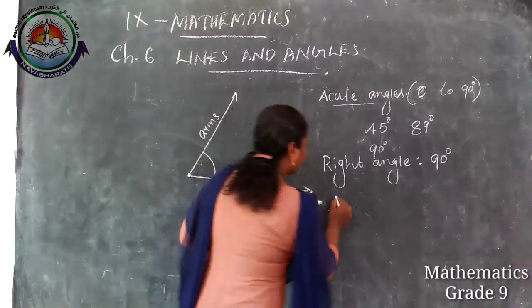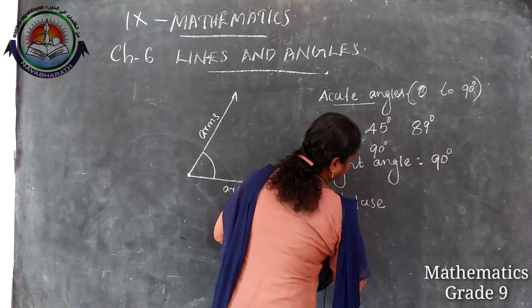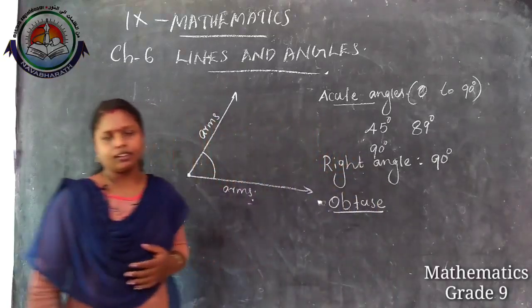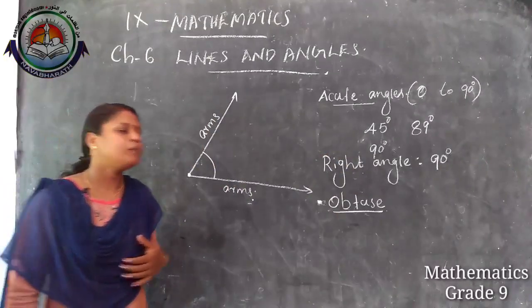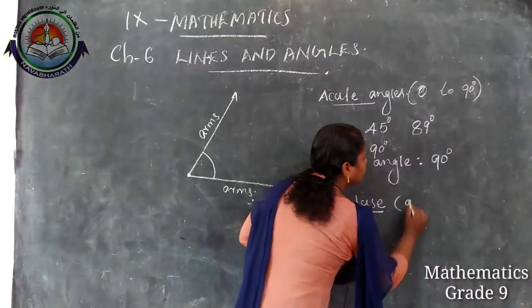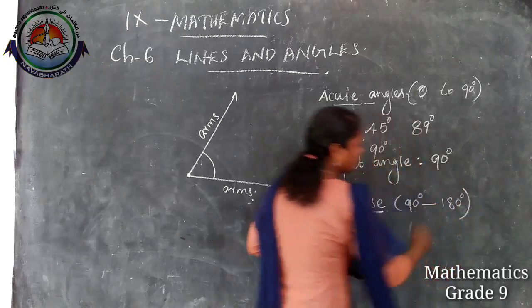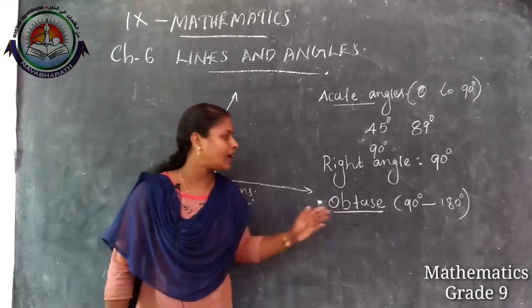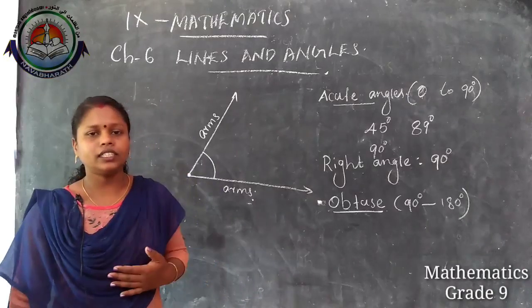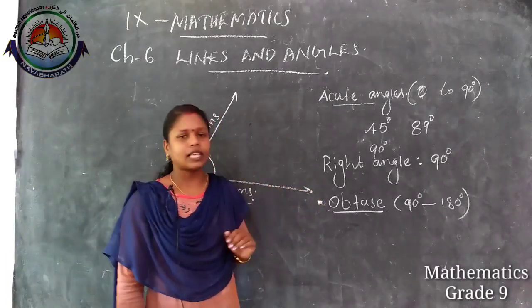Then obtuse angle. What is obtuse angle? Obtuse angle means its measure is in between 90 degree and 180 degree. If the measure of an angle is in between 90 degree and 180 degree, it is called an obtuse angle.